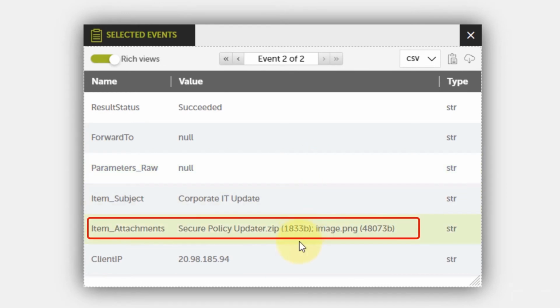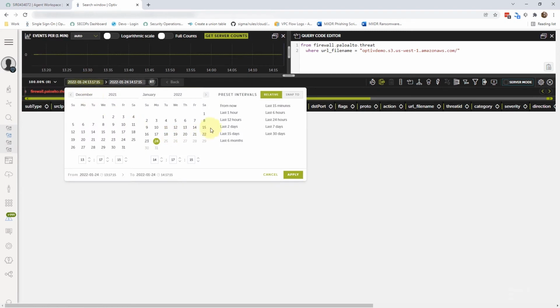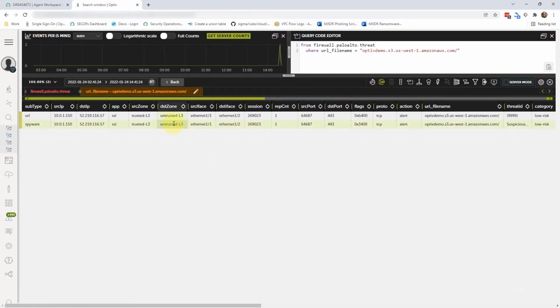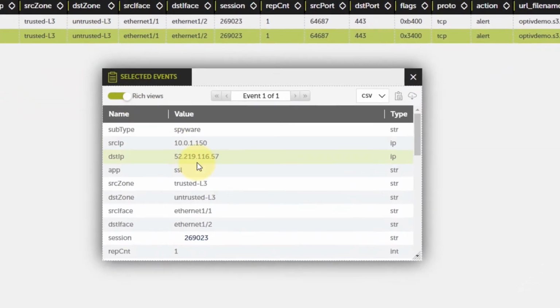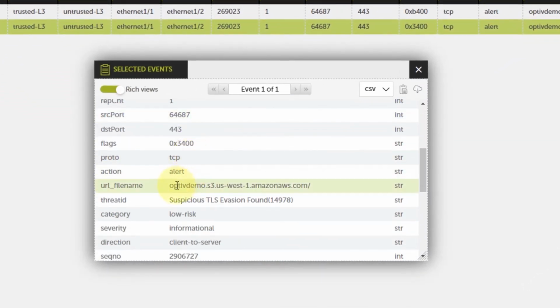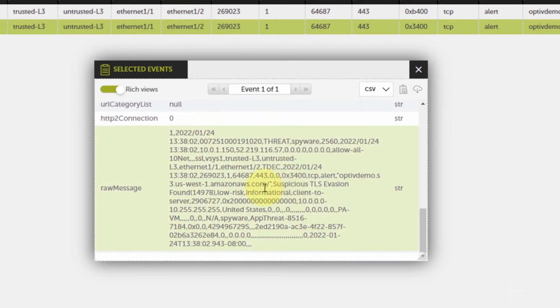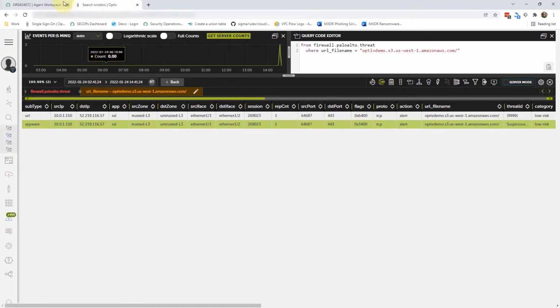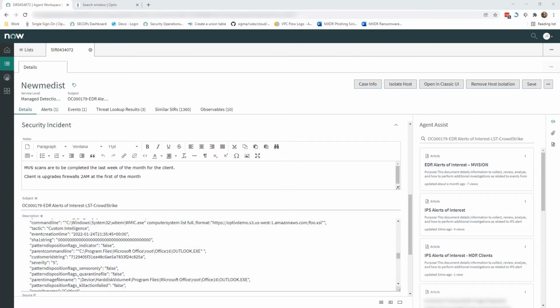Using information from the originating alert, the analyst extracts the URL from the command line of the event. The analyst once again performs a query within the MXDR platform, this time searching Palo Alto logs for outbound connection requests to the malicious URL. Several suspicious connection requests are found within the logs.